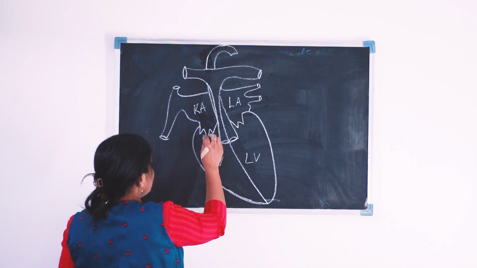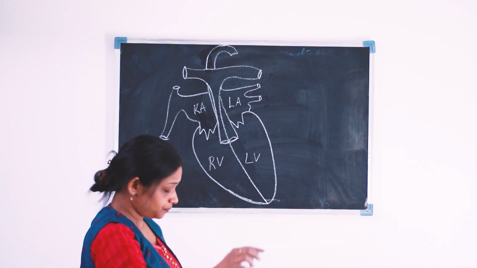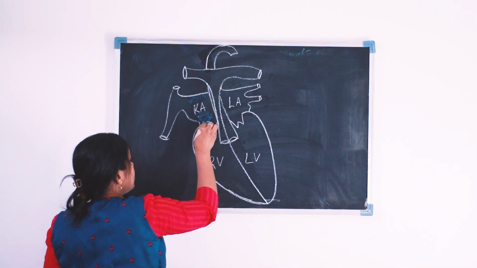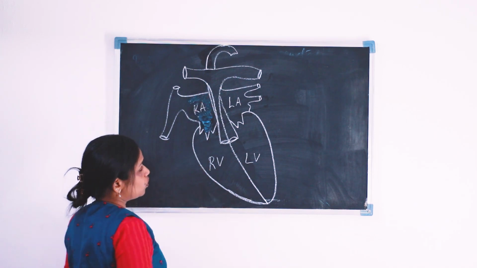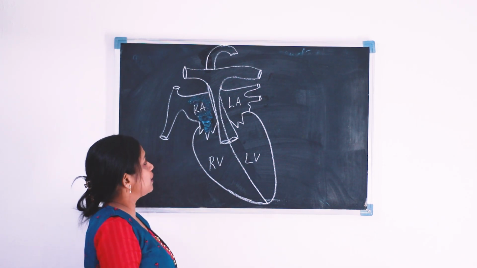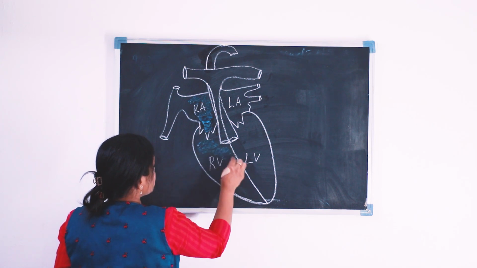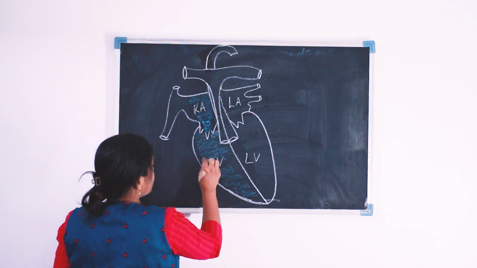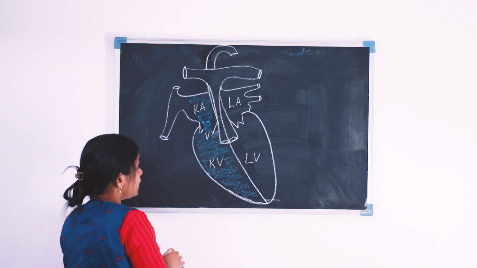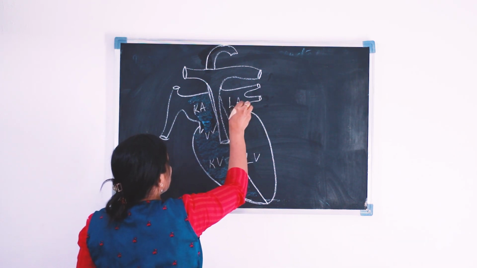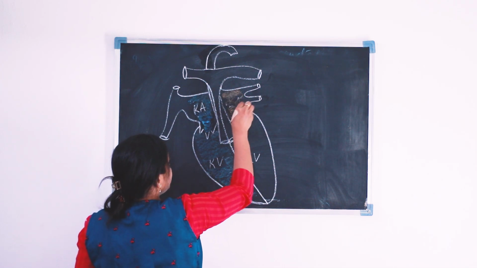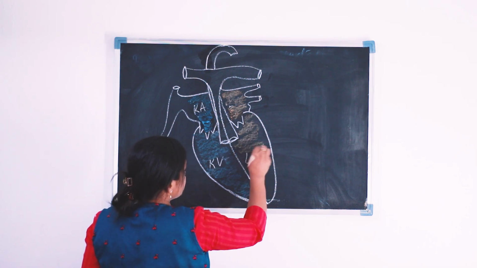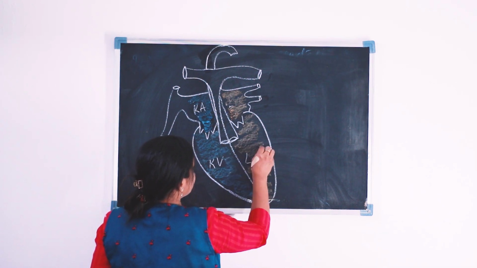Okay, and here what happens is, now we can show this. This is our right auricle, which is filled with what? Impure blood or deoxygenated blood. Here also the deoxygenated blood, and here we can see the pure blood or oxygenated blood in our left auricle. In our left ventricle also there is oxygenated blood.